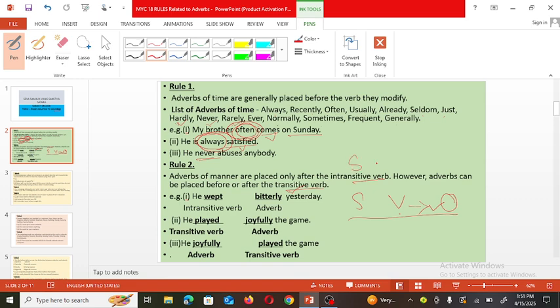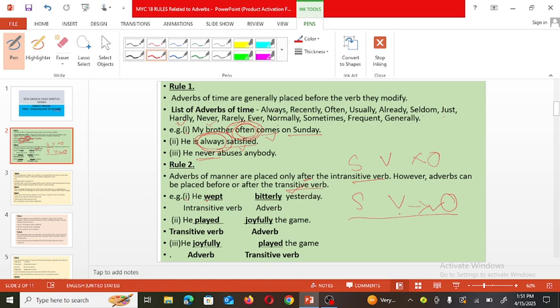And if with subject and verb there is no need for the object, such verbs are called intransitive verbs. So what is the rule? In case of an intransitive verb, adverbs of manner, meaning slowly, joyfully, bitterly, should be placed after that intransitive verb. But if the verb is transitive, then it can be used before or after that verb.